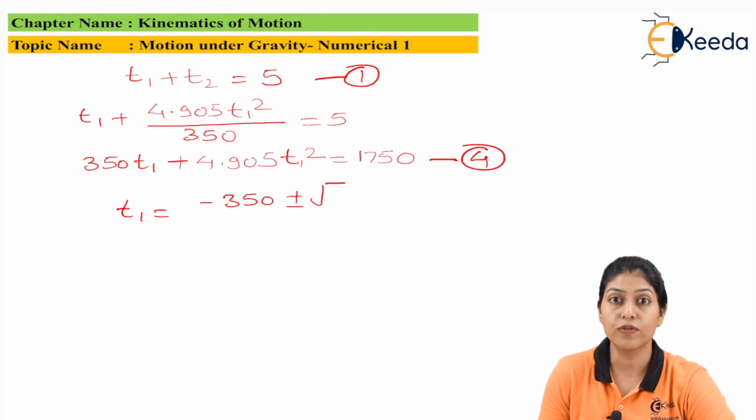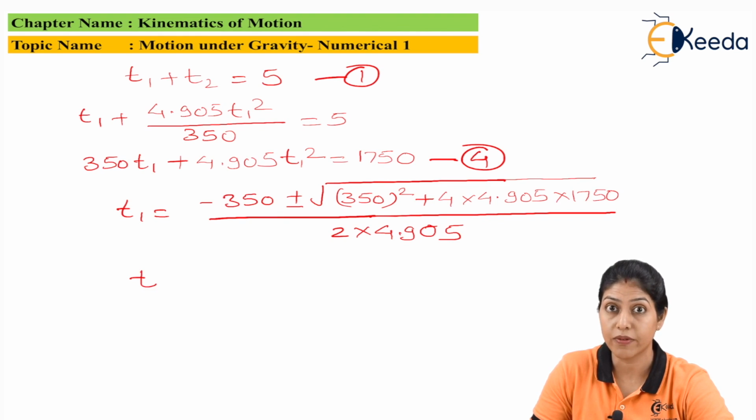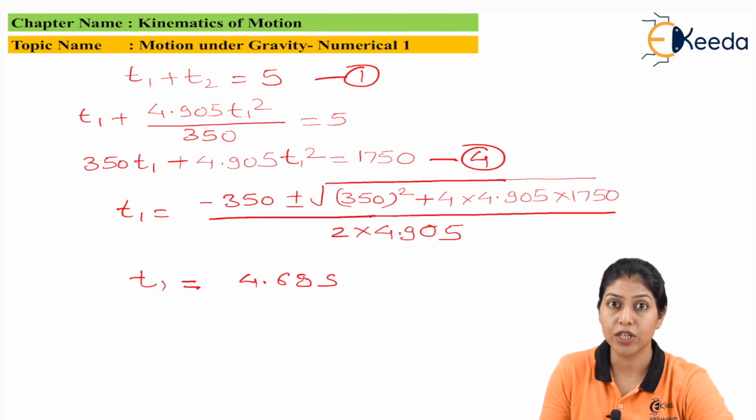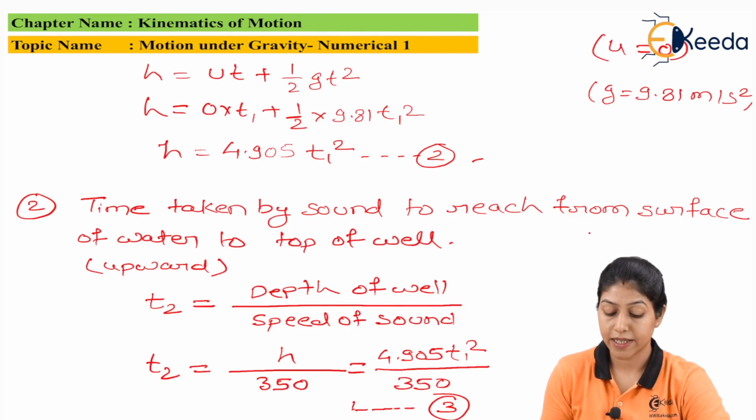So the solution of this particular equation will be minus 350 plus minus under root of 350 square plus 4 into 4.905 into 1750, divided by 2 into 4.905. And here we will solve this equation and we will use the plus term only. So the final value of T1 we are getting here is 4.68 second. So here we have the value of T1.